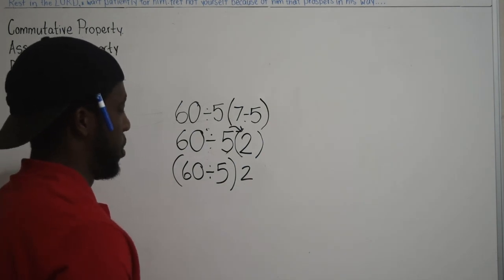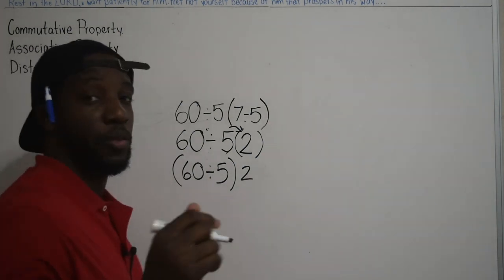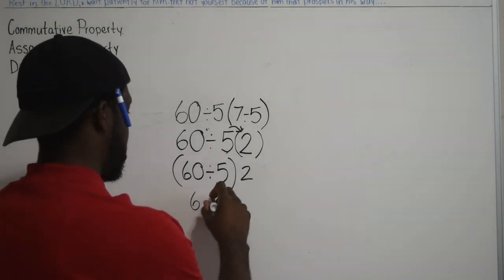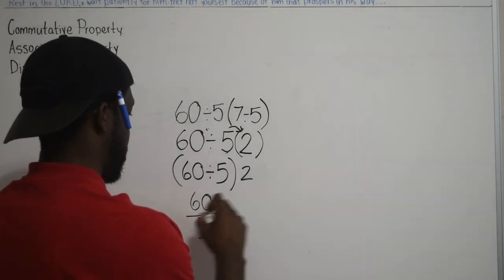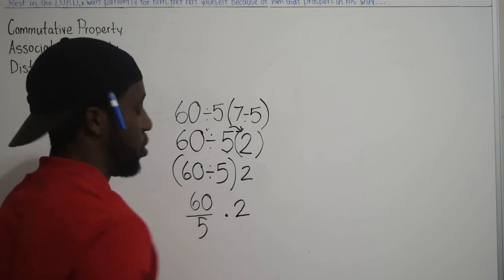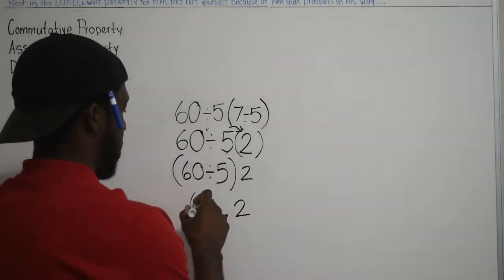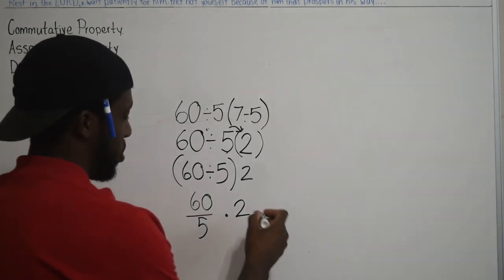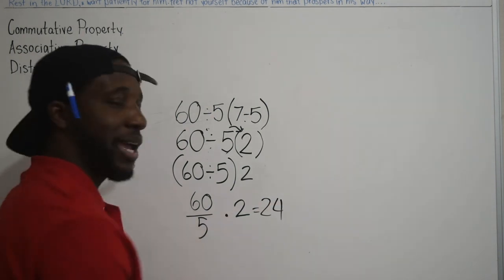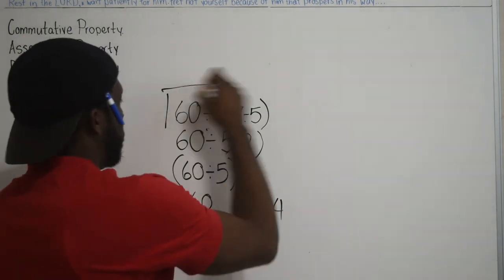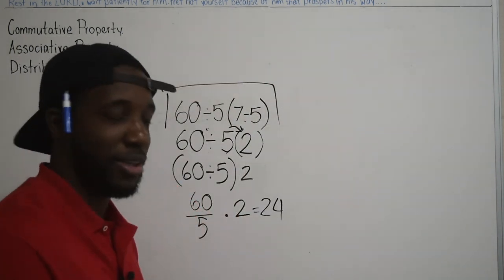Okay, so I could write this. If I rewrite this right here, I will get 60 divided by 5 times 2. Okay, and 60 divided by 5 is 12 times 2 is 24. But that's not what they put right here. It's not the same thing.